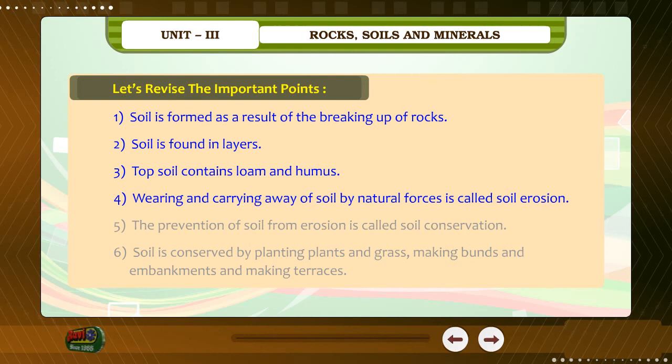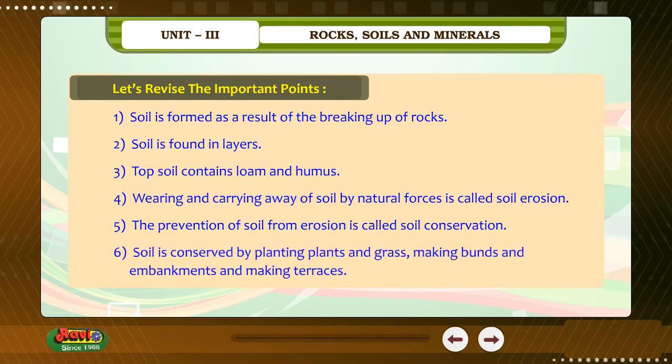Wearing and carrying away of soil by natural forces is called soil erosion. 5. The prevention of soil from erosion is called soil conservation. 6. Soil is conserved by planting plants and grass, making bunds and embankments, and making terraces.